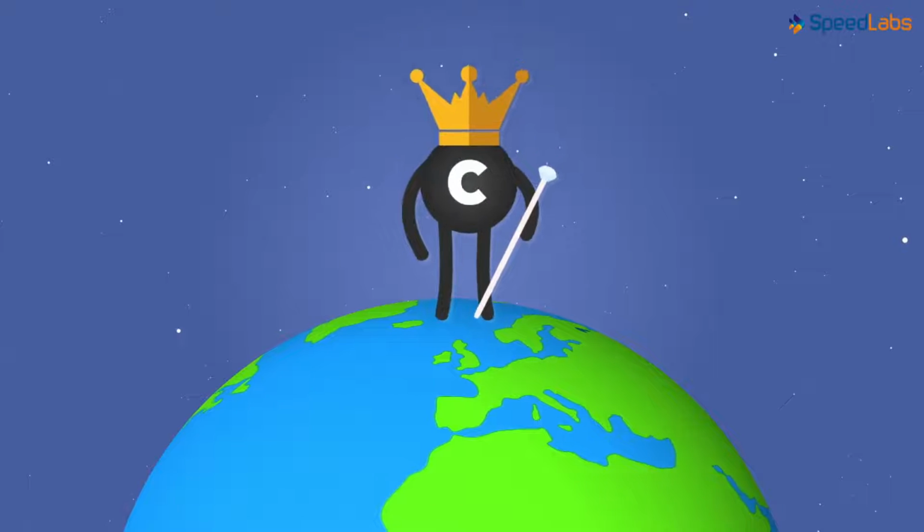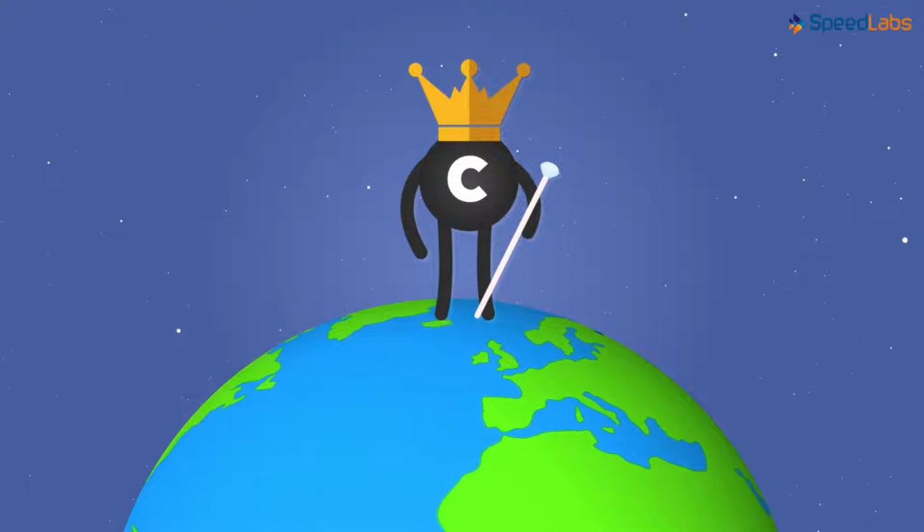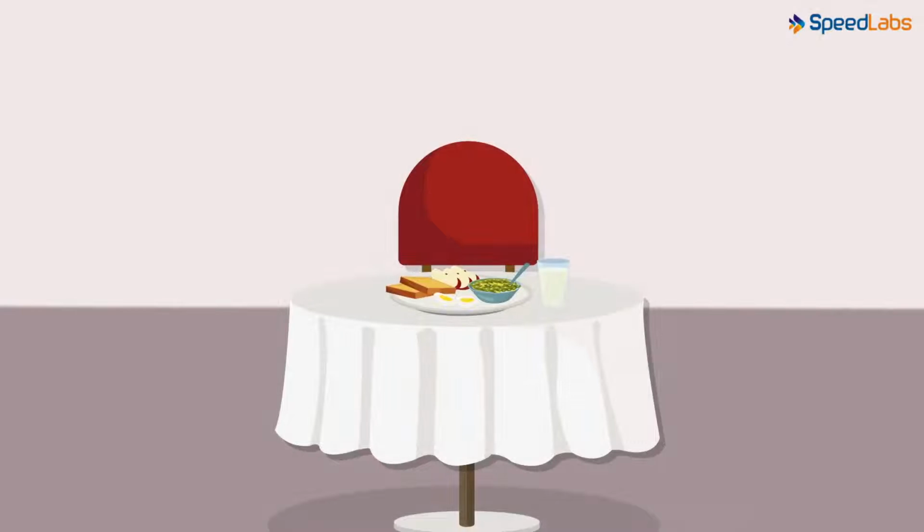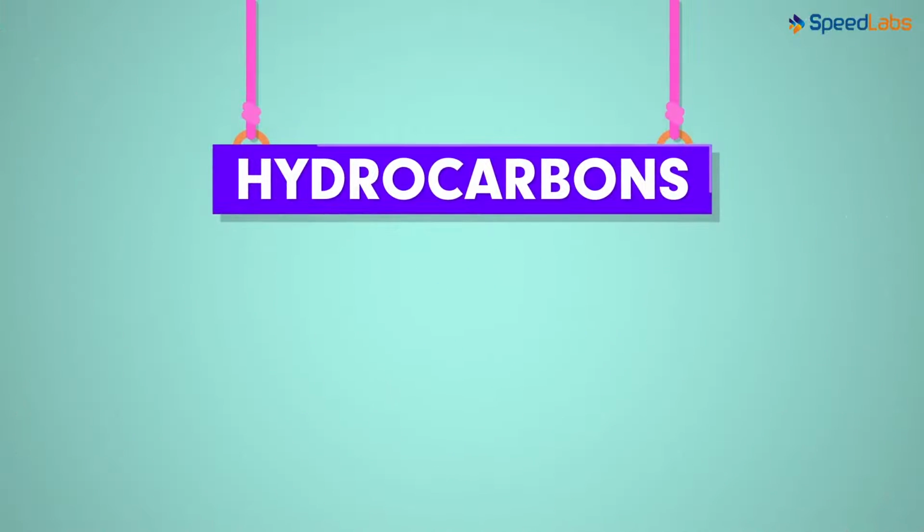Carbon compounds rule the globe. They are present in almost all bits and pieces that we can see, touch or smell. However, when we say hydrocarbons, what does it exactly mean? Yes, in literal terms, we mean compounds made up of carbon and hydrogen.